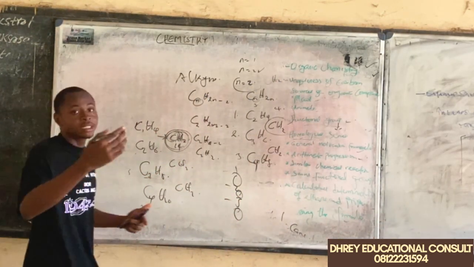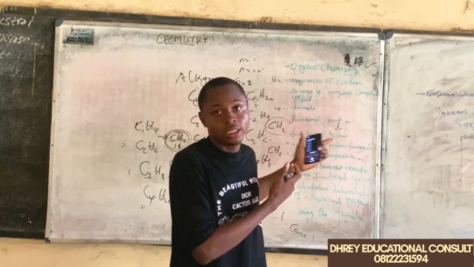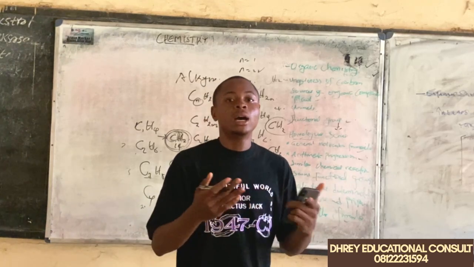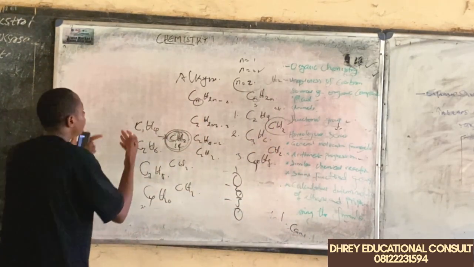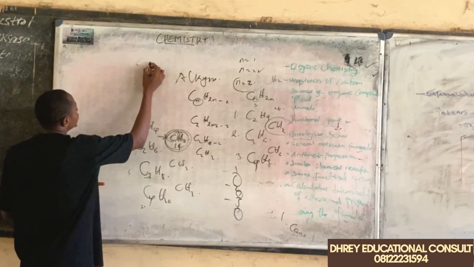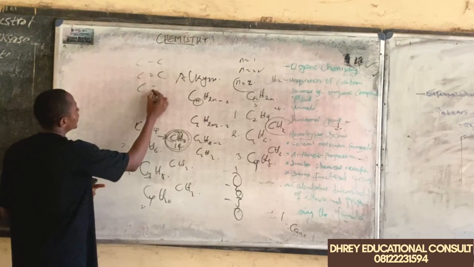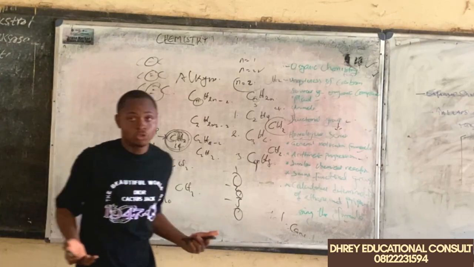You know, when I was listing the functional groups, I didn't list some of the hydrocarbons. We call these hydrocarbons, take note of that: the alkane, the alkene, the alkynes. I didn't give you their functional group. So we can say their functional group is the number of bonds they have. The alkane family is going to be this, the alkene family this, and the alkyne family is going to be this. So these are their own functional group.